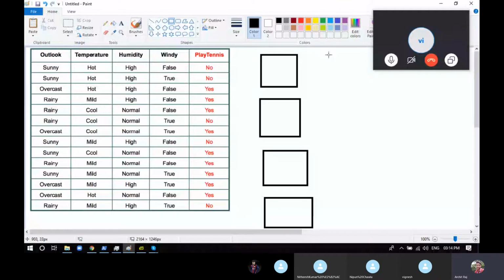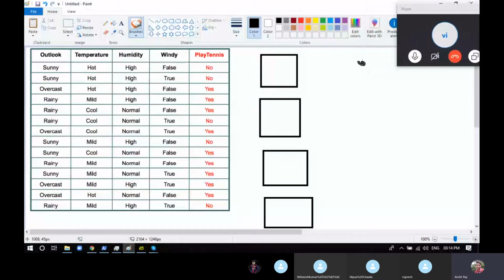Just imagine we have to make one decision tree here, one decision tree for this one, one decision tree for this one, one decision tree for this one. Now, for this first decision tree, we are going to make a bootstrap dataset.